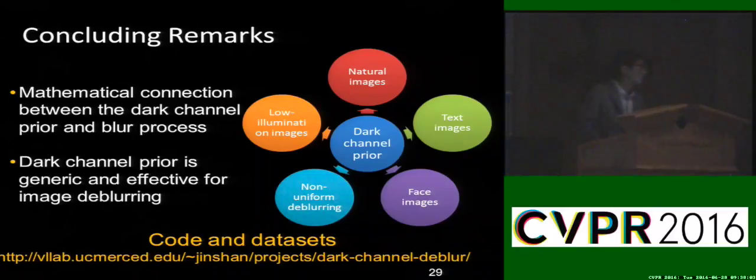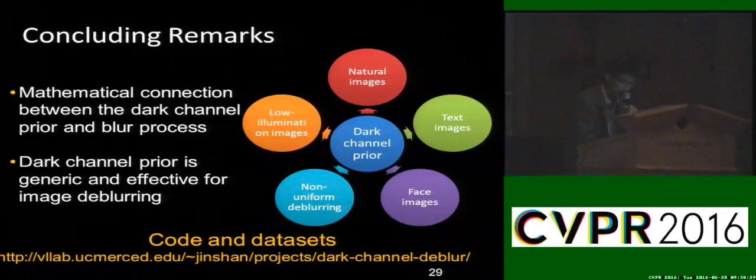I have two questions. One, you assume sparsity in the dark channel. Can you talk about what happens if the assumption doesn't hold, and does this happen often? And the other one is that you show experiments on one of the standard datasets, but there are other ones like the one by Levin et al. Can you give any insights about how it works on the other ones?